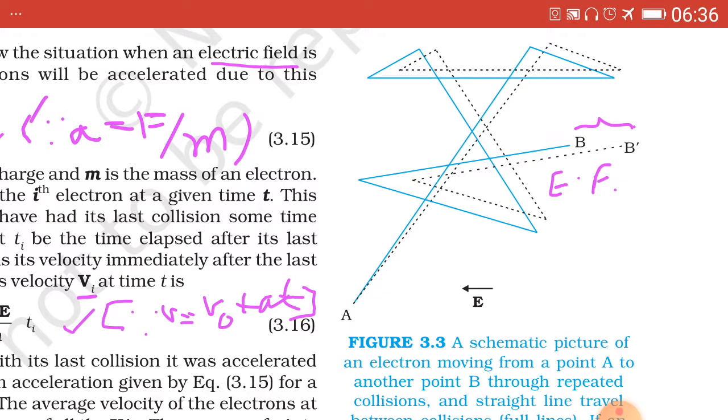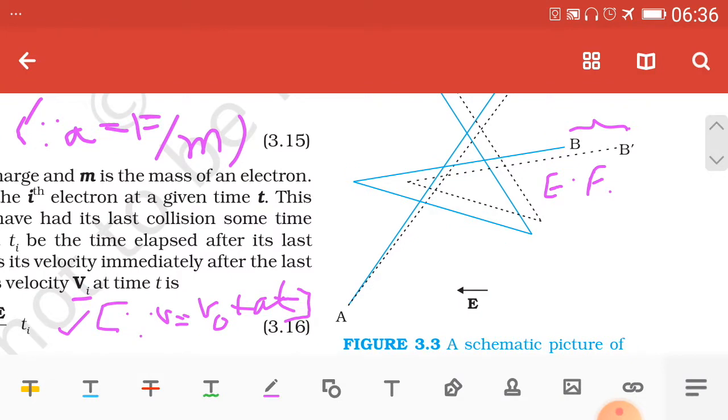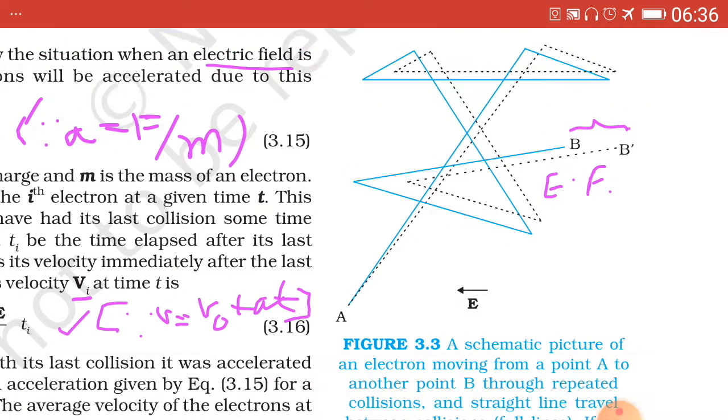So the effective displacement BB dash of the electron has been shown by the curvature here in the diagram, which I have marked, and EF means electric field.